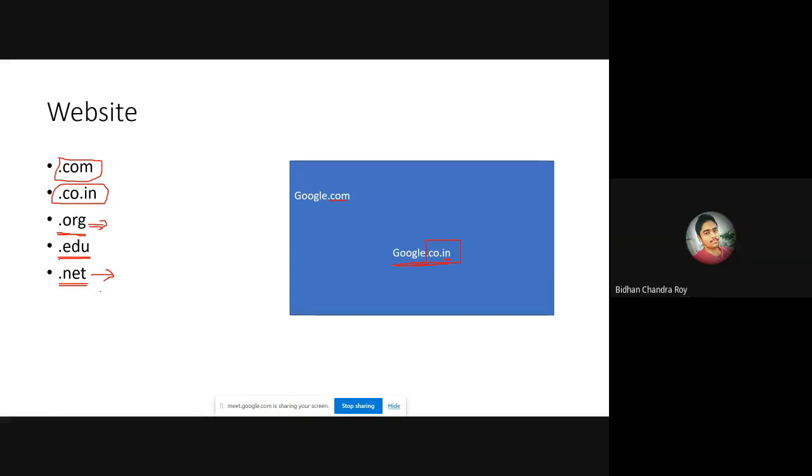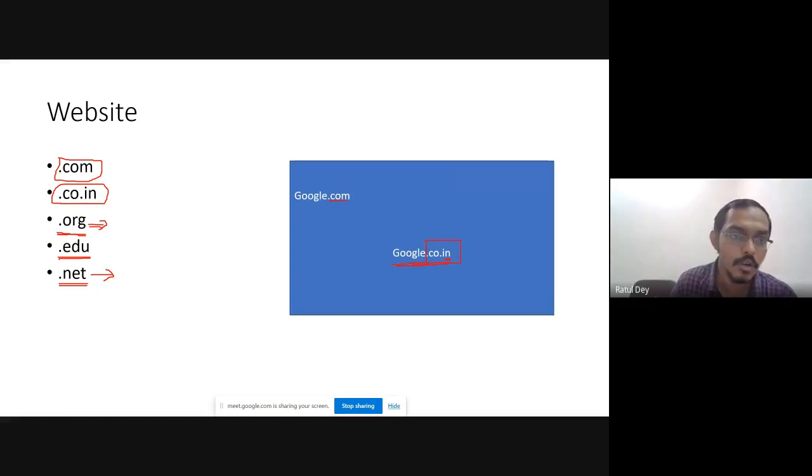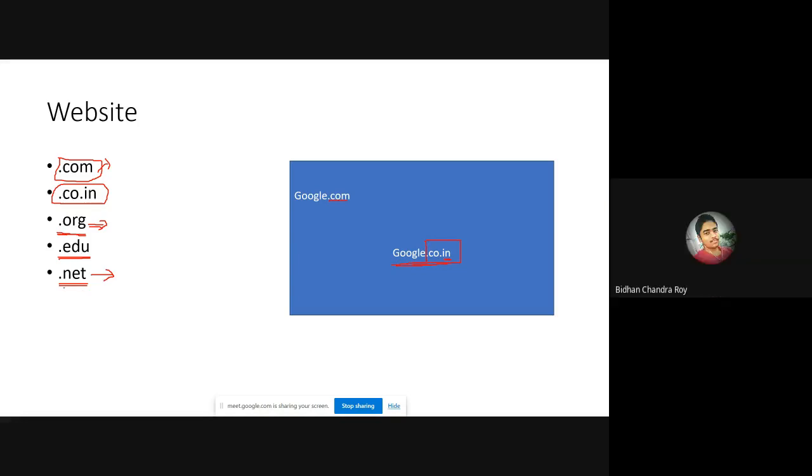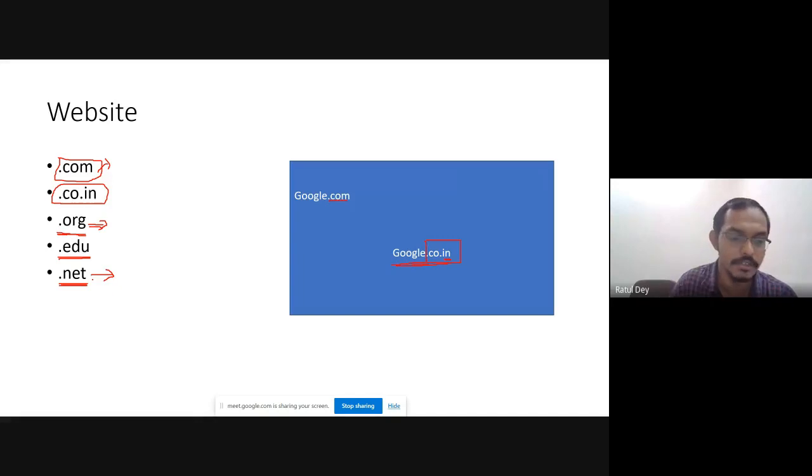And is this .com clear? .com is generally used in the USA. Sometimes you may have to pay a high price for .com. You can use .com, which is also available.